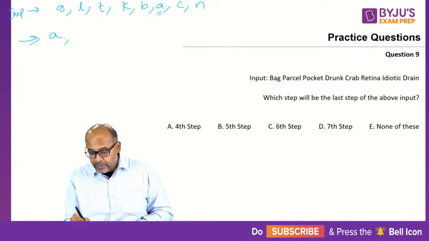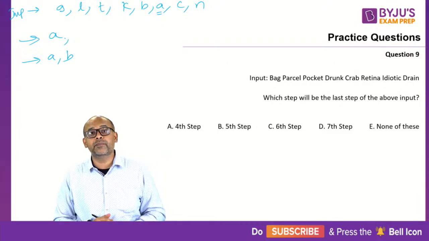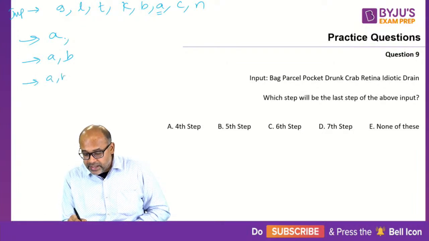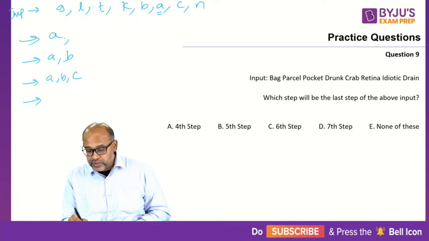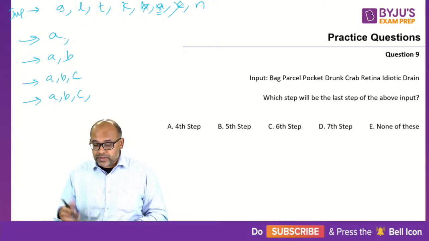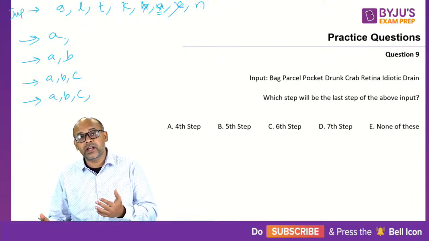So then step number 2 will be A and then B. A, B and then G will be coming next. But A, B, then your third step will be A, B and then C. Your fourth step will be A, B, C. So these three are done. Then D, E, F, G. A, B, C, then G.